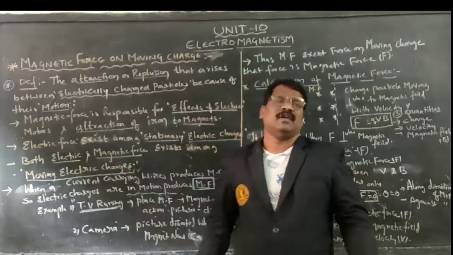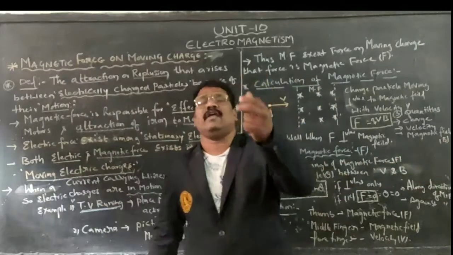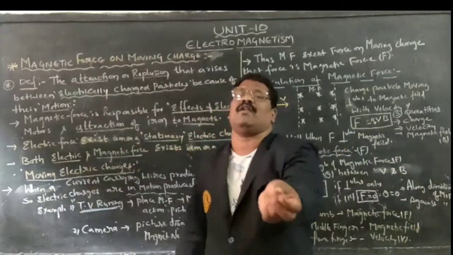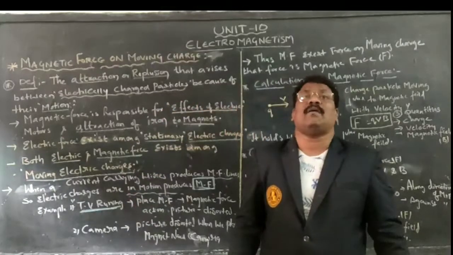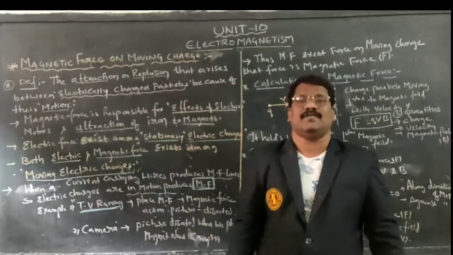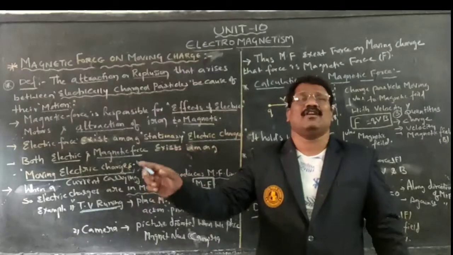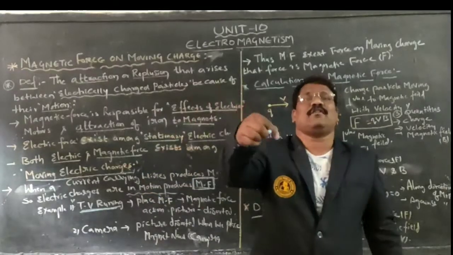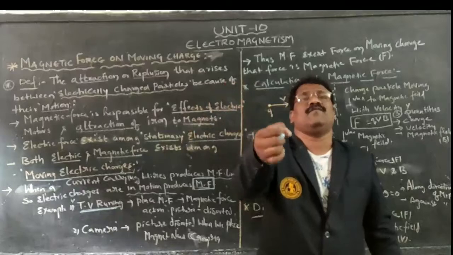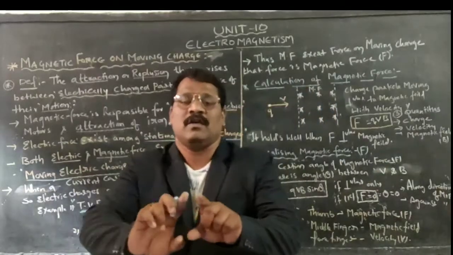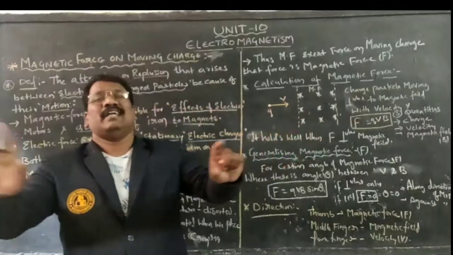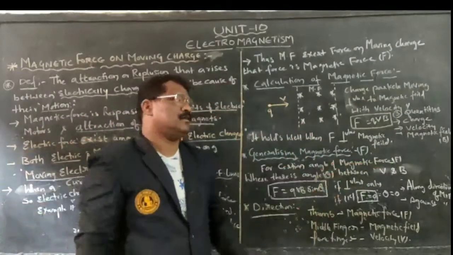Near that TV, if I place a magnet, an extra additional magnetic field, a disturbance occurs. The figure will get distorted. Why? Due to the effect of extra magnetic force on that TV picture tube, the total picture gets split up or distorted.